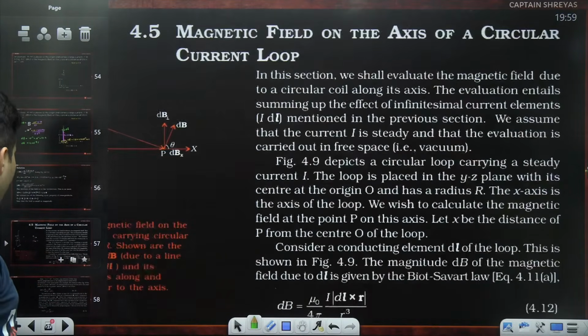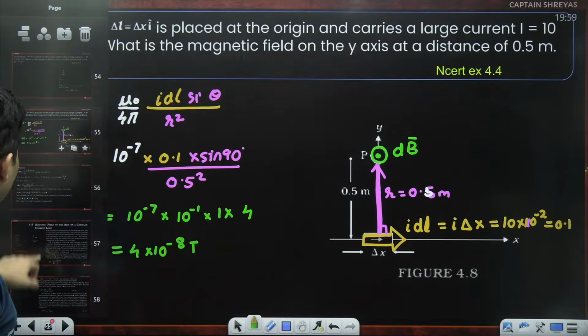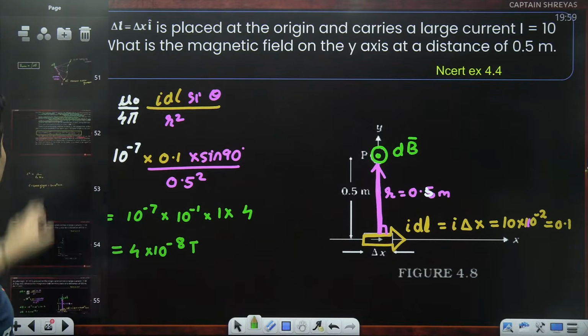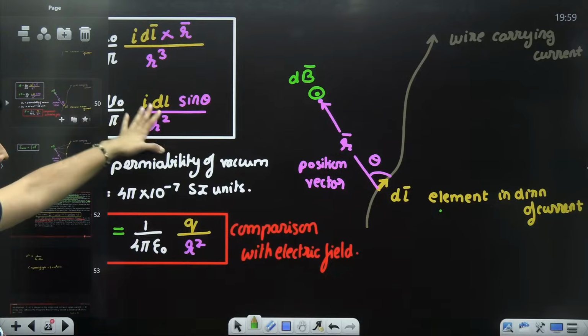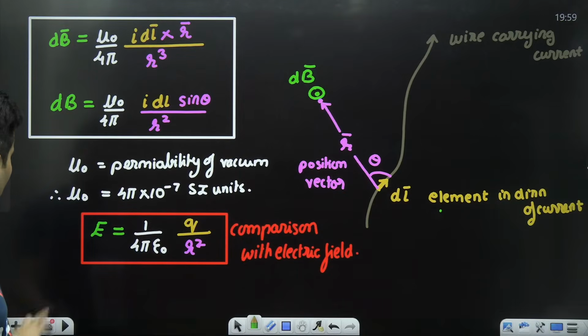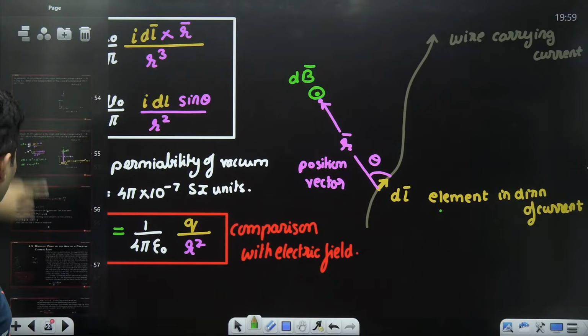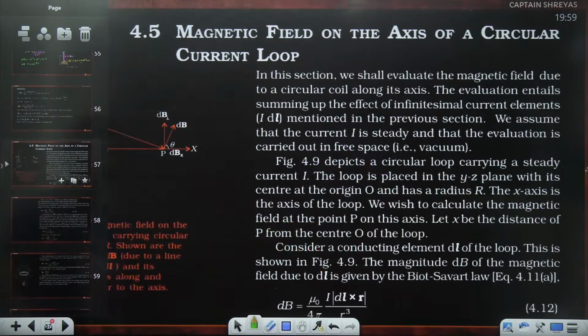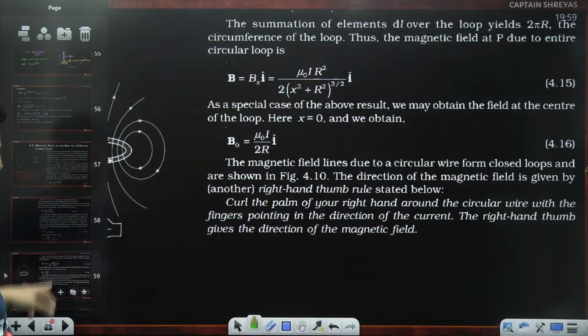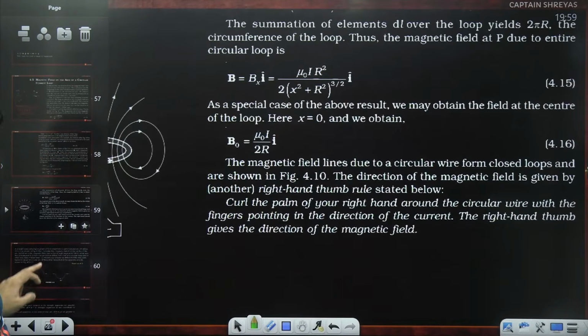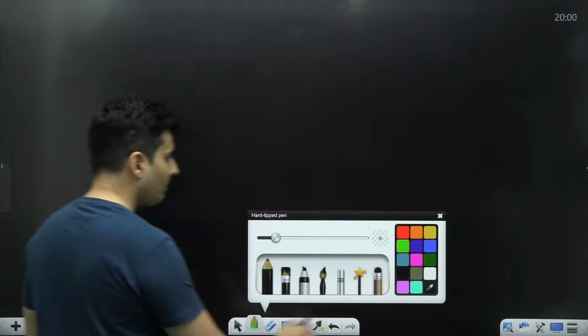Great. Now there is a very nice, interesting application of this Biot-Savart's law, which we have studied, for finding the field due to different geometries. They try to find the field due to a circular loop on its axis, and then they show the field diagrams, and they also find the field at the center of it. Let's try and understand it.